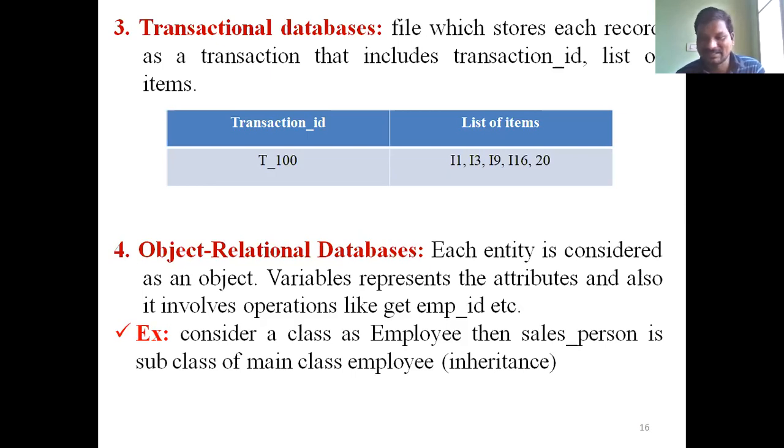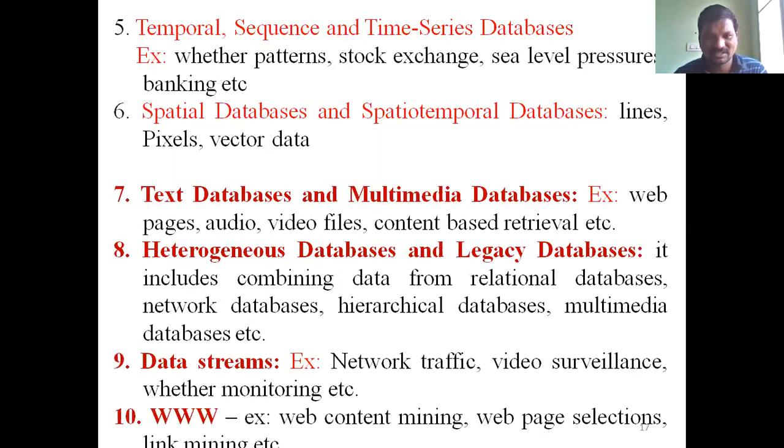Some examples are temporal sequence and time series data: weather patterns, stock market exchange, sea level prices, and banking centers. This type of data is called temporal sequence and time series data. Next, spatial databases and spatial temporal databases.